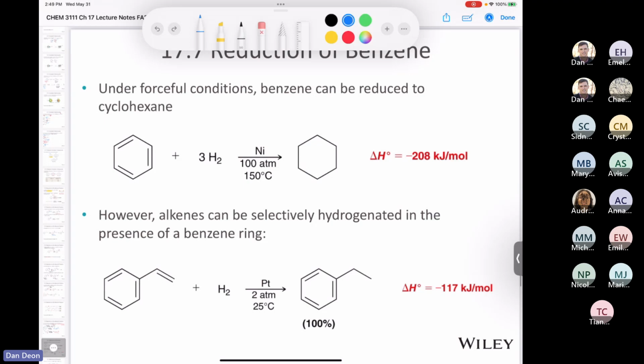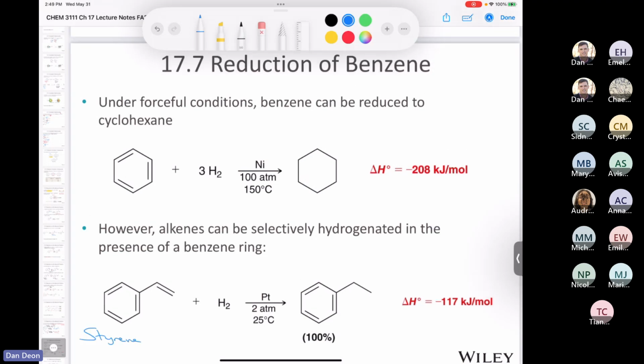So remember, this compound is called styrene. If you treated that with hydrogen at just 2 atmospheres, which is very achievable in the lab, that's only going to hydrogenate the double bond outside of the ring, right? Because it's so much more sensitive to hydrogenation, whereas you're not going to destroy the aromatic ring, right? You're not going to start hydrogenating those double bonds because then it would lose aromaticity. So you can kind of do a regioselective hydrogenation.